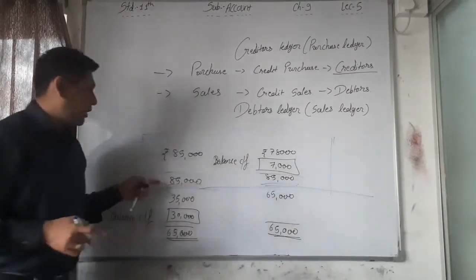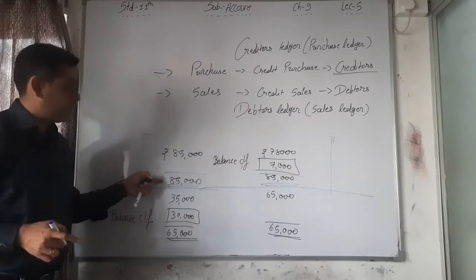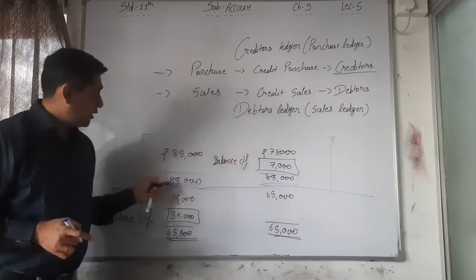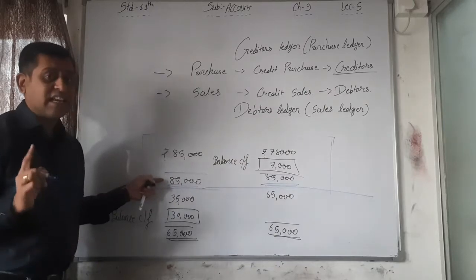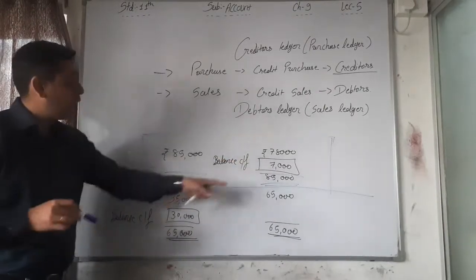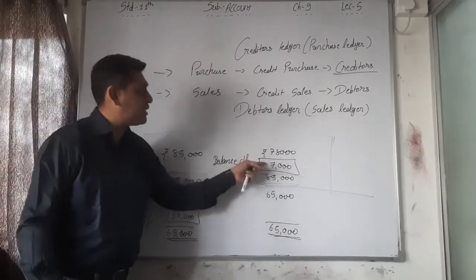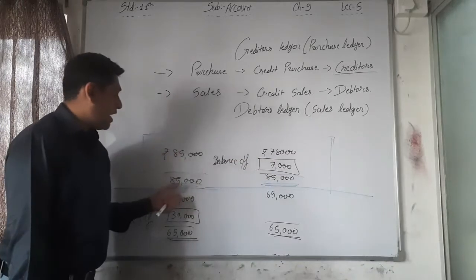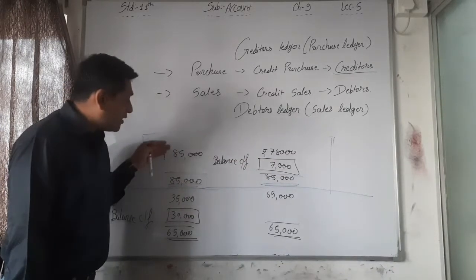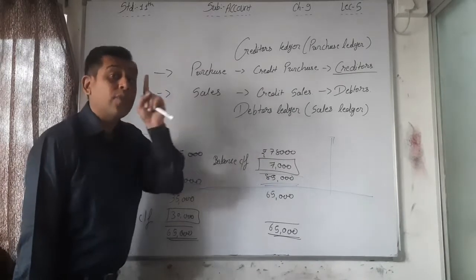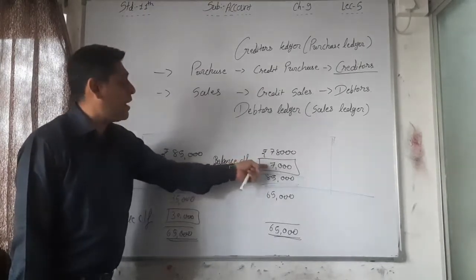This side or this side? This side total is highest, and we are writing out the balance on the opposite side. On whichever side the total is highest, we say this is that balance. Here we are writing this 7,000 on the credit side, but the total of the debit is highest, and on the basis of that total we are finding the difference on the credit side. That's why it is called a debit balance.